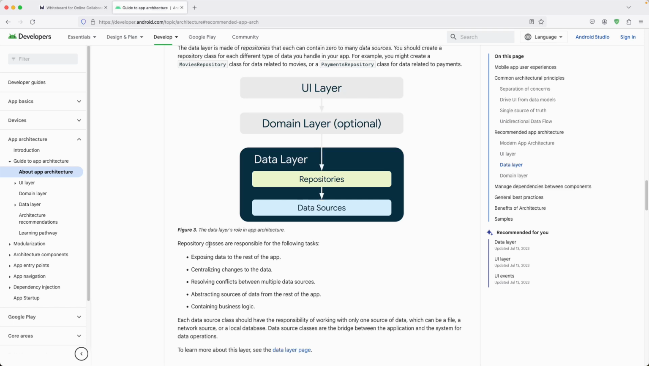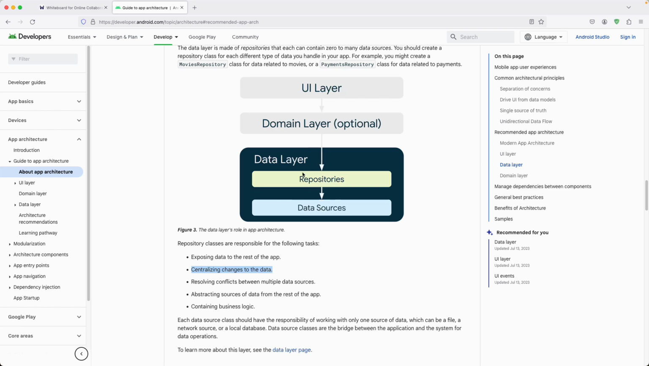And you can read more about the repository classes that expose the data to the rest of the app. So once we get the data from our data source, the repository is going to provide it to the domain layer, which is going to provide that data as a state back to the UI. So centralize the changes to the data.